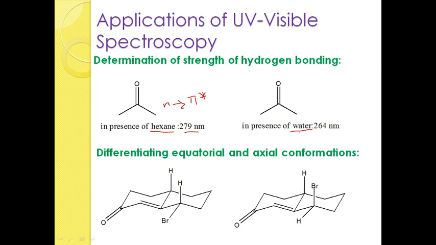Due to the association of polar solute to polar solvent, there must be the presence of hydrogen bonding. Due to the presence of hydrogen bonding, the n to pi star transition will be lowered. It is a solvent effect. Okay. Why is the solvent not affecting here? Here we have taken a non-polar solvent.